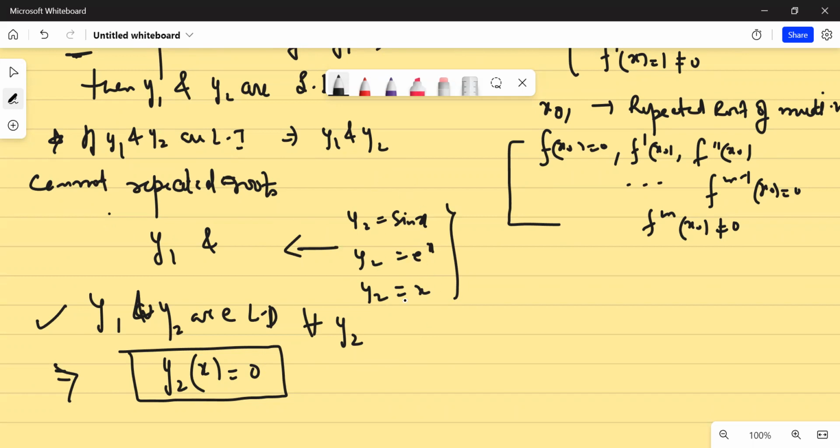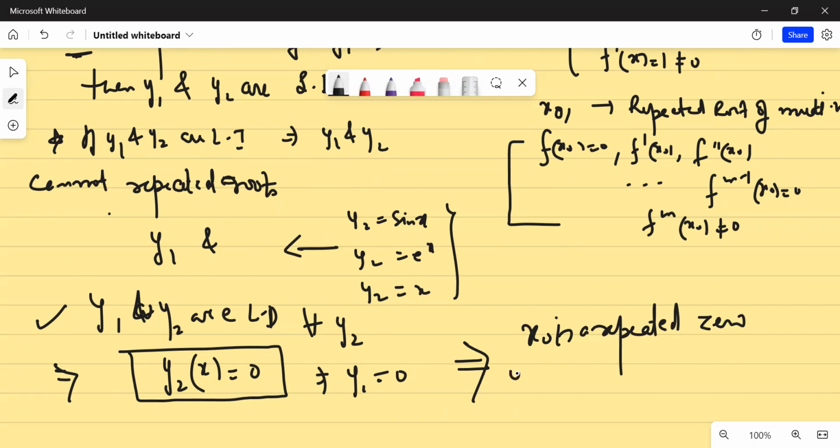It cannot be the case. So y2 cannot be any non-zero function. It has to be the zero function. And if y2 is 0, it implies y1 is 0. It implies that if x naught is a repeated 0 for any of these functions, that is y1 and y2, then the trivial 0 is the only solution to the homogeneous linear differential equation.